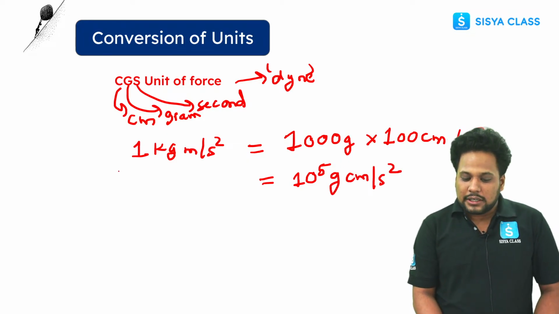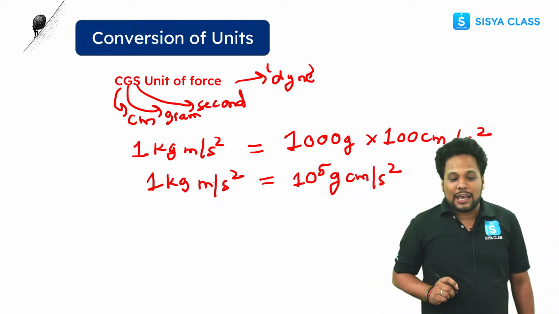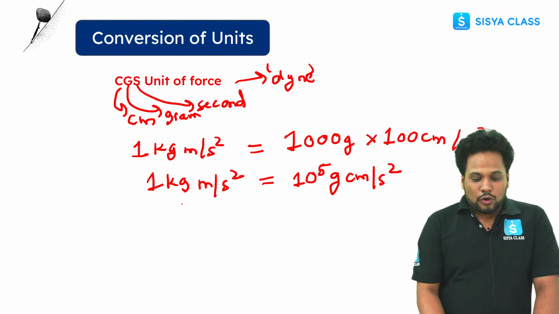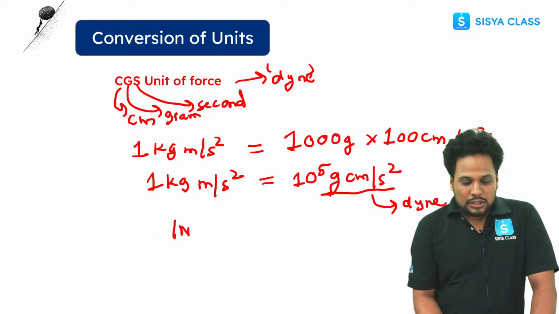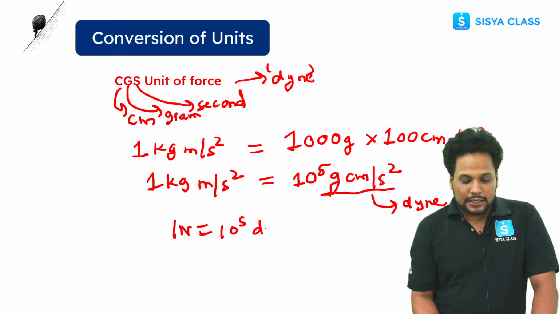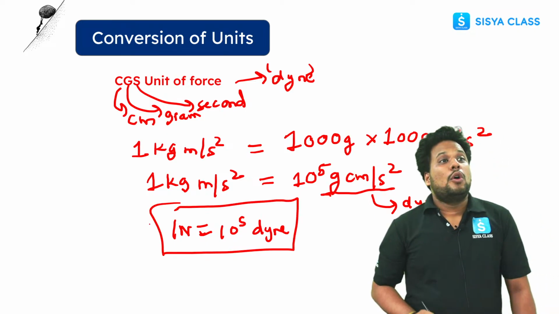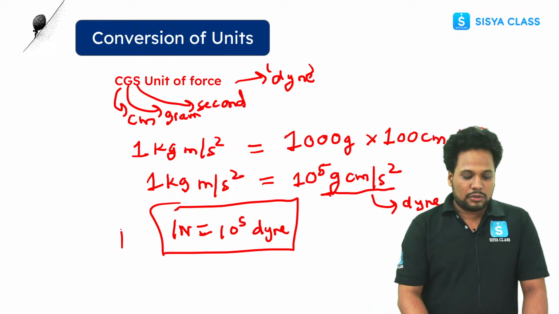So what we did is that 1 kg meter per second square is equal to 10 to the power 5 gram centimeter per second square. This is what we call a dyne. So 1 Newton is equal to 10 to the power 5 dyne. This is our CGS unit of force. Remember this, that 1 Newton is equal to 10 to the power 5 dyne. These types of questions can surely come in your exam.